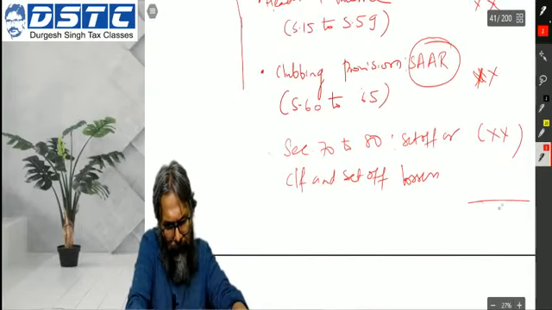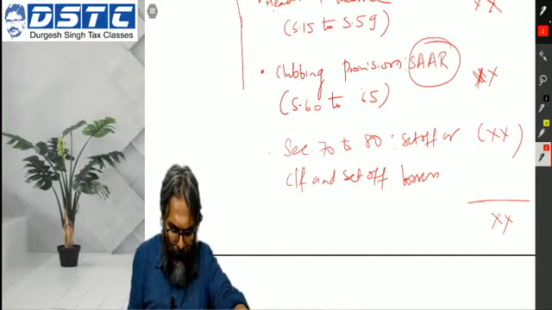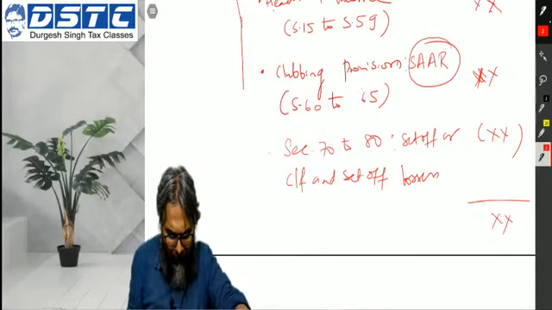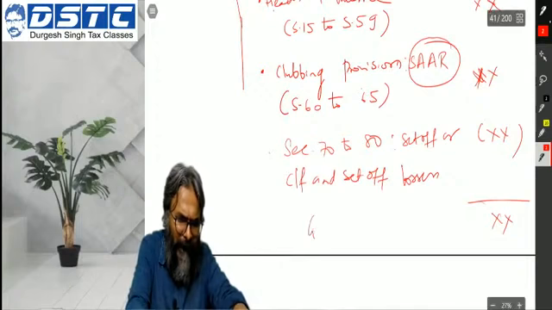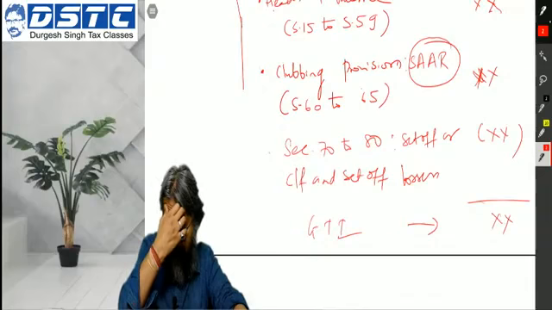Now this is to be reduced to finally get you to what? To the GTI. The final result is the GTI. Now in this context, by the way, why is set off done?